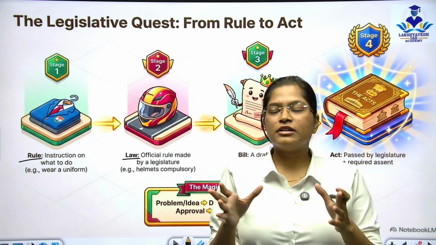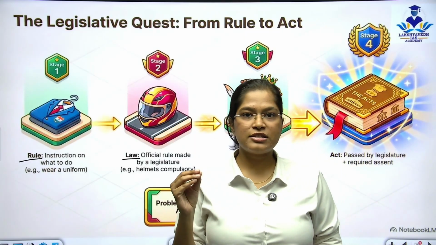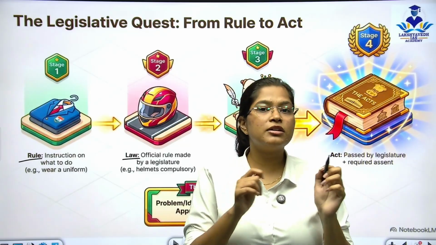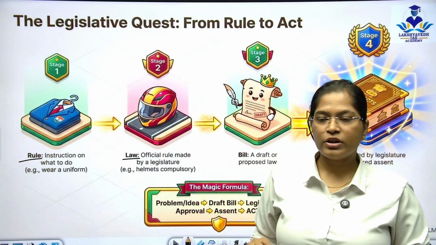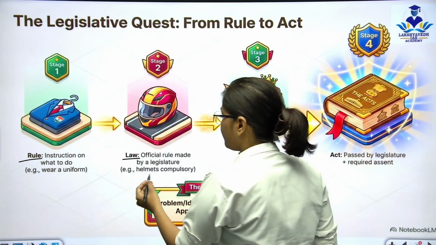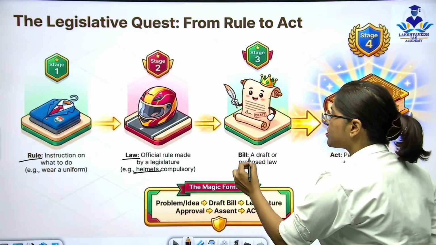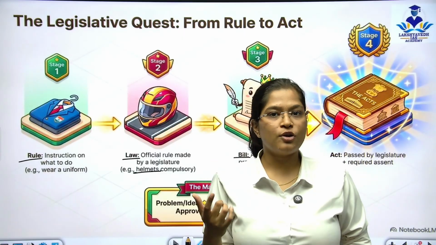After that, for understanding what is a law: a law is nothing but an official rule that is made by the legislature. The legislature is the authority that makes a rule, and because the legislature is making this rule, it is known as the law. The example we saw of helmets: why are helmets compulsory? That is a law. After that, what is a bill? We need to understand. A bill is nothing but a draft or a proposed law.